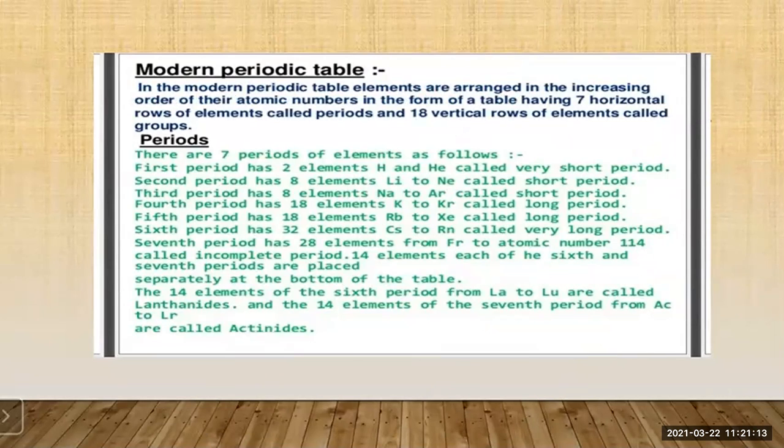14 elements each of the sixth and seventh periods are placed separately at the bottom of the table. At the bottom of the table, you can see the 14 elements of the sixth period from lanthanum to lutetium are called the lanthanides, and the 14 elements of the seventh period from actinium to lawrencium are called the actinides.